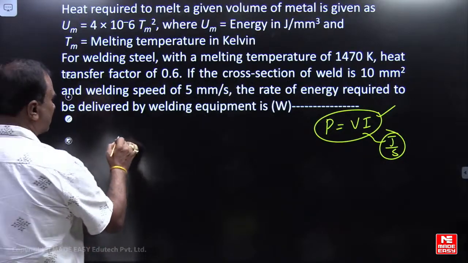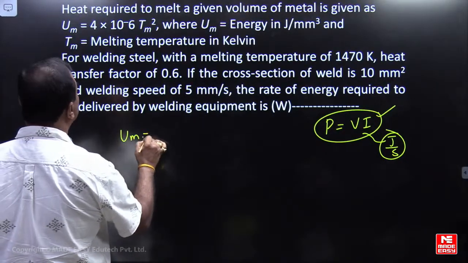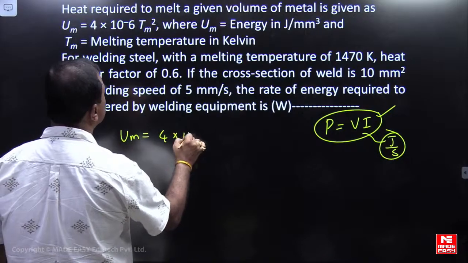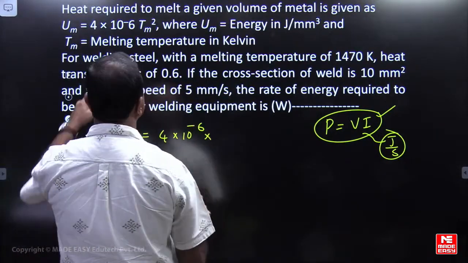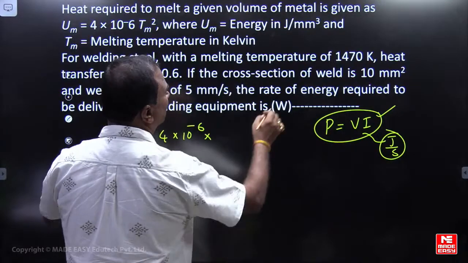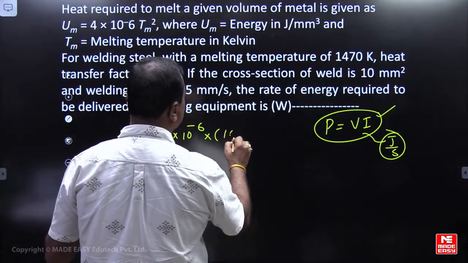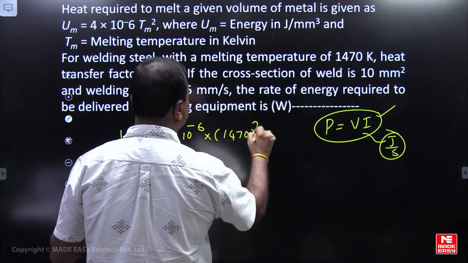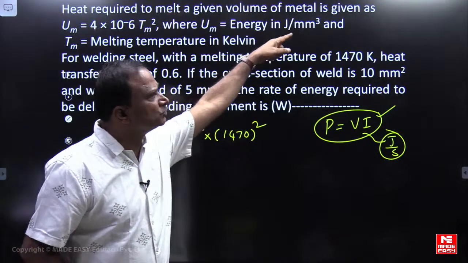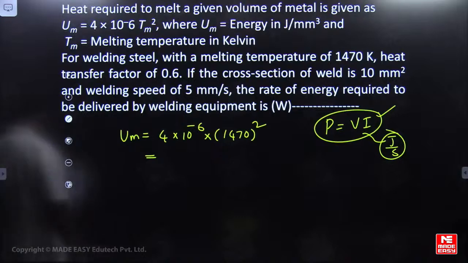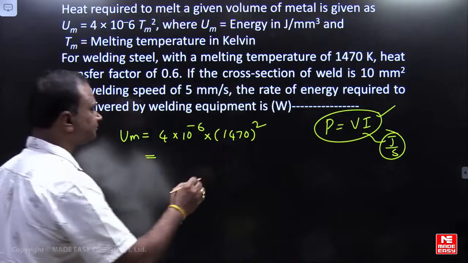Heat required to melt is given by the formula 4 into 10 power minus 6 into Tm square. Tm is melting temperature in Kelvin. How much melting temperature is given? 1470 Kelvin. So this is the energy required. The units are joules per mm cube. It comes to 8.64 joules per mm cube.